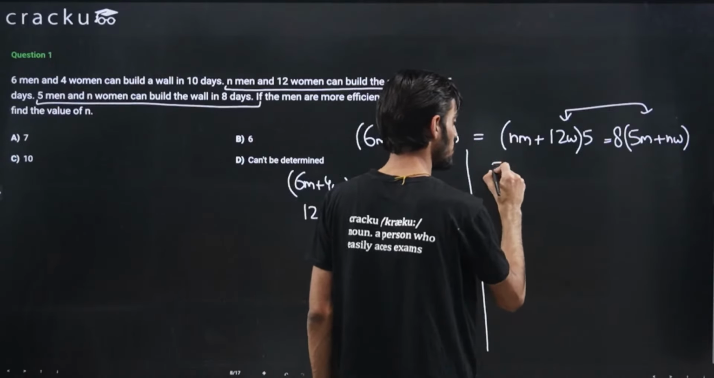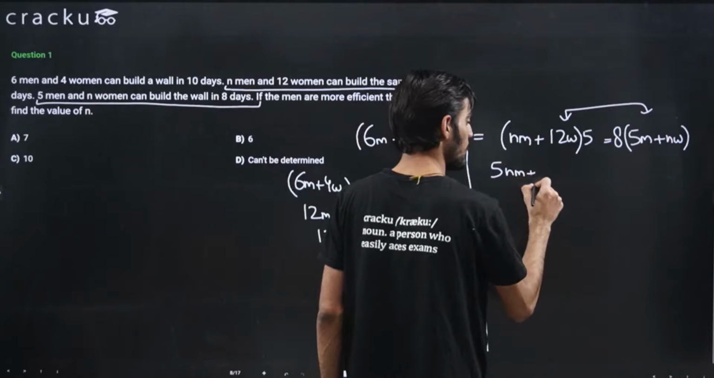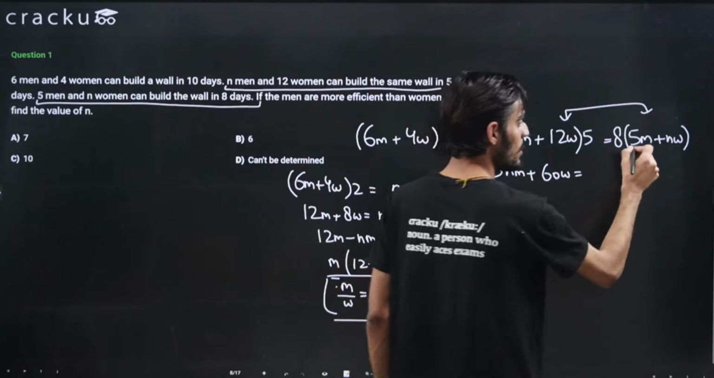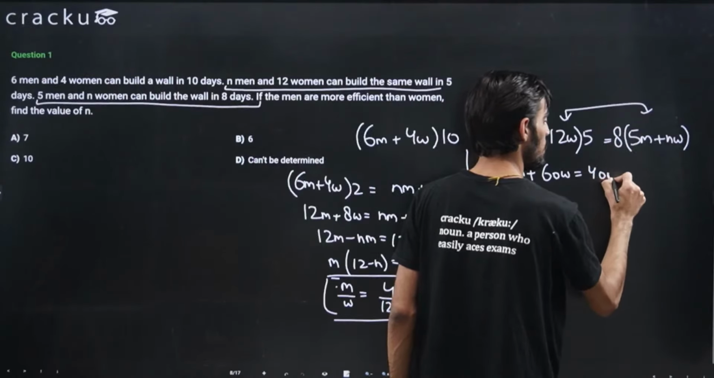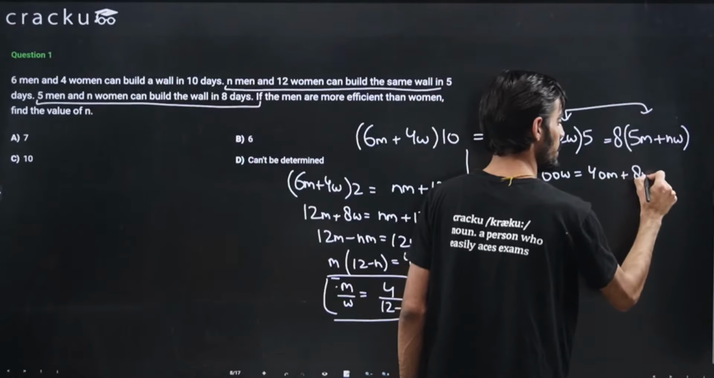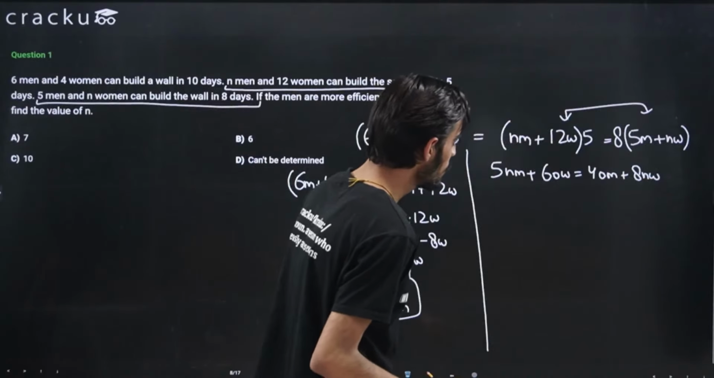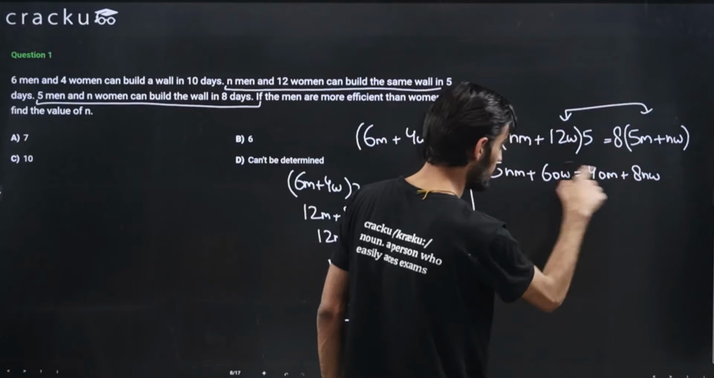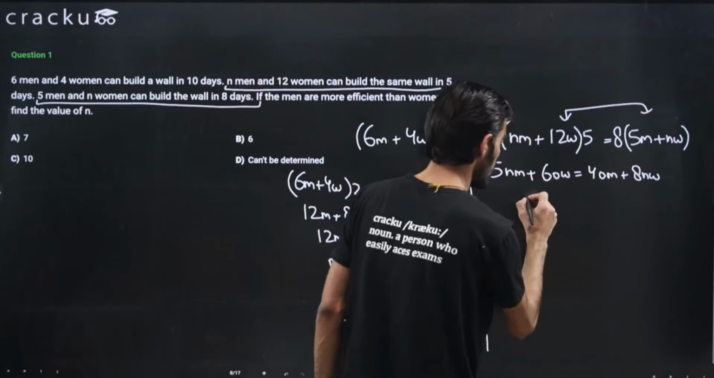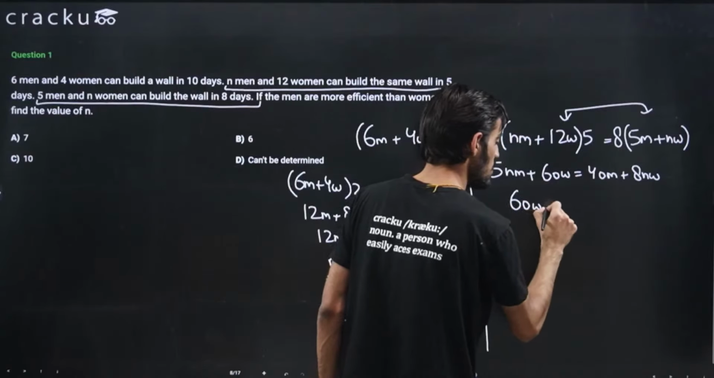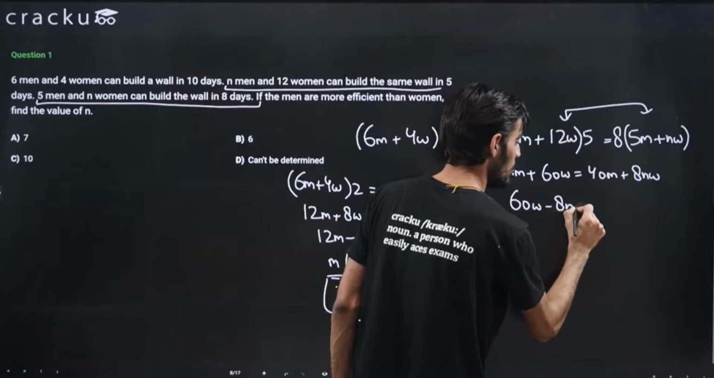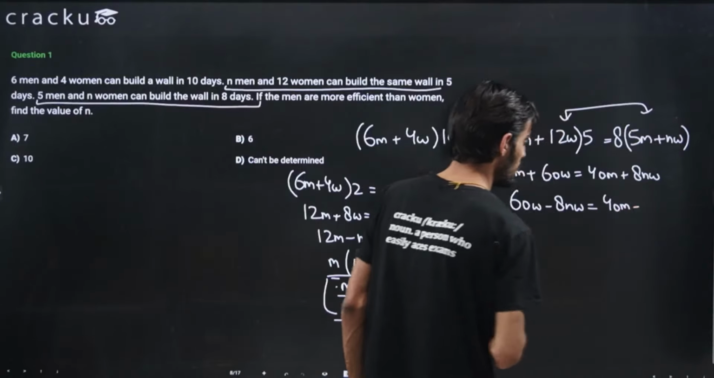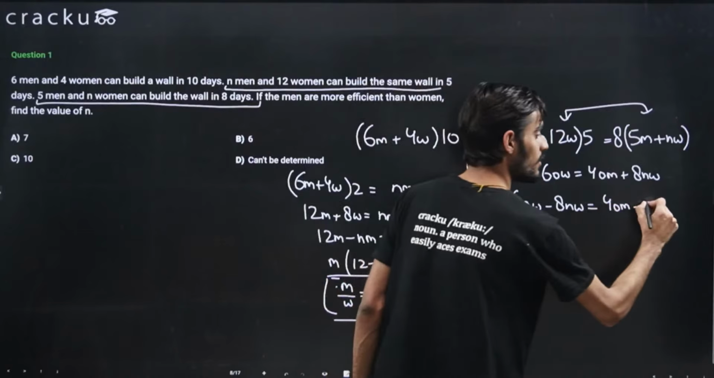5 multiplied by nm plus 12 into 5 is 60w, that will be equal to 8 into 5 is 40m plus 8nw, right? So now what I can do is take this to the left hand side and this to the right. So this will come out to be 60w minus 8nw, that will be equal to 40m minus 5nm, right?